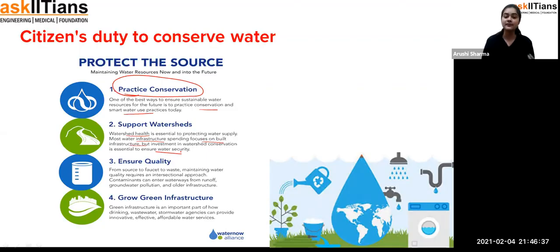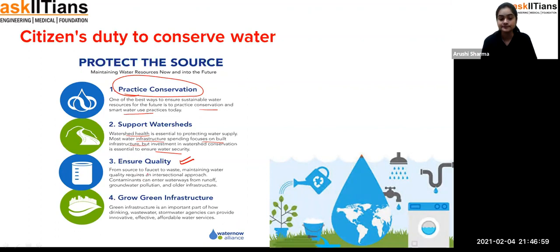Exactly. Ensure quality. As we have talked about good quality water and bad quality water, when both are mixed up, we can't see the good quality water, it's just polluted water. So, student, we have to ensure the quality of water. How?